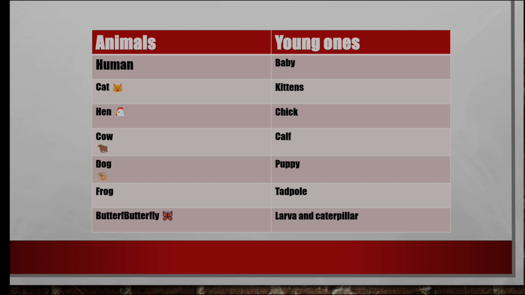Okay, next. For humans, we call the young one a baby. For a cat, the young one is called a kitten. For a hen, chick. Cow, calf. Dog, puppy. Frog, tadpole. Butterfly, larva and caterpillar.